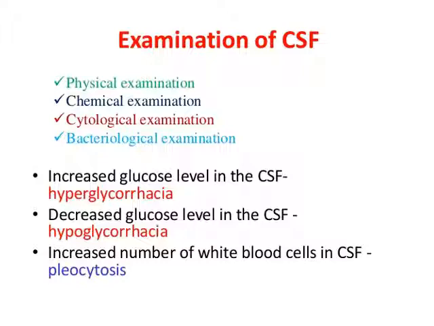Now, examination of CSF. Before going to the topic you must know some terminologies. An increased glucose level in CSF is called hyperglycorrhea. A decreased glucose level in CSF is hypoglycorrhea. And an increased number of white blood cells in CSF is called pleocytosis.